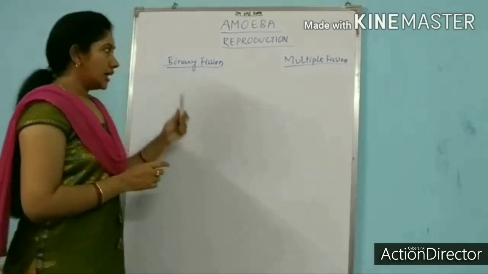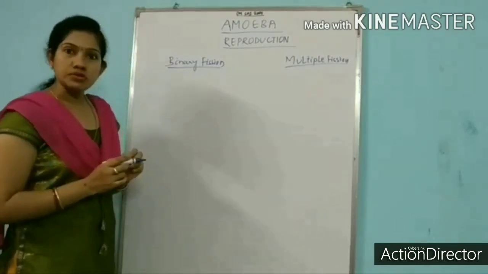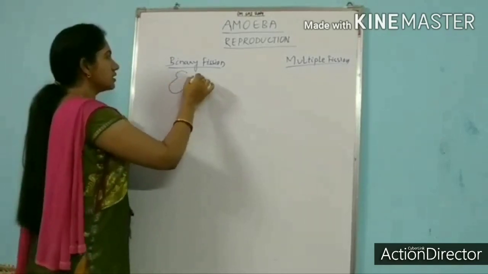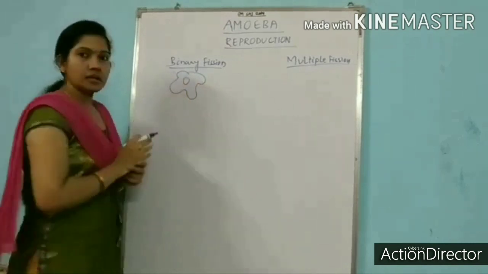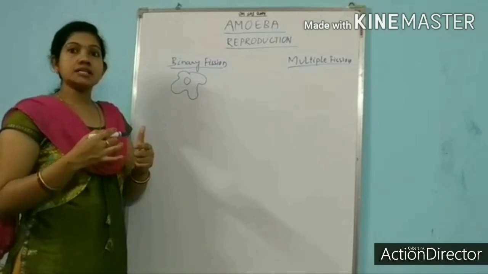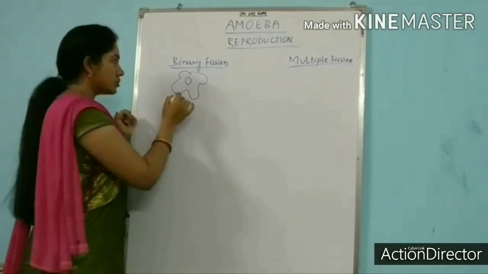In the process of binary fission, amoeba undergoes some steps. What are the steps in binary fission? See, this is the parent body of amoeba. This is the parent amoeba which is now in its adult stage and ready to reproduce.